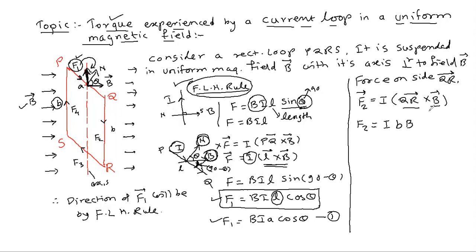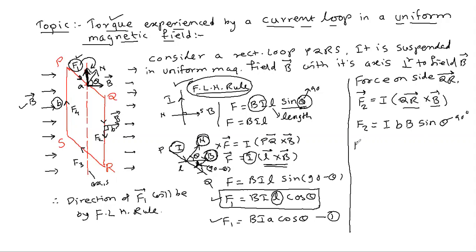What is the sine of the angle? Sine theta. Theta is the angle between, here the magnetic field is in this direction and the current is in this direction. So the angle between them is 90. So theta will be 90.